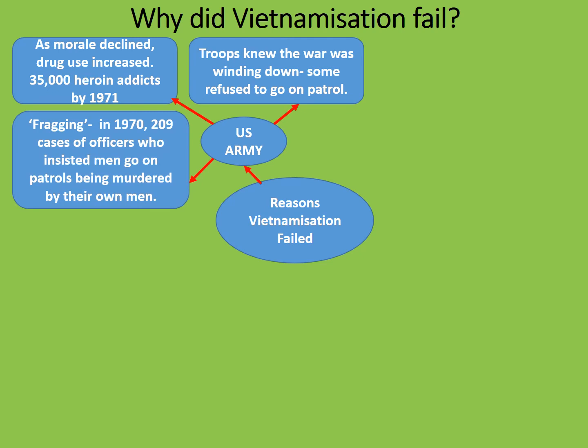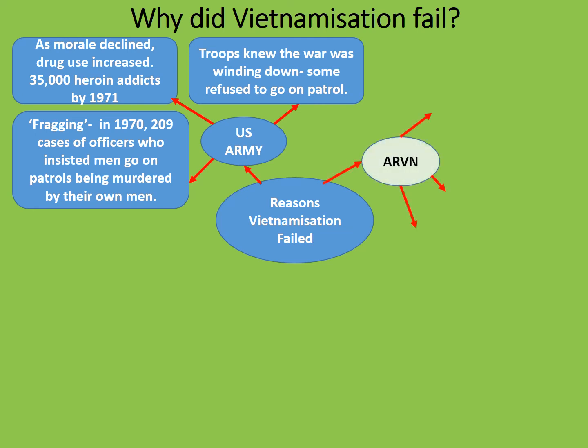Lastly, and this is possibly the most shocking one, were the instances of fragging. In 1970, 209 cases of officers who insisted men go on patrols were murdered by their own men. The term fragging relates to the fragmentation grenades that soldiers carried with them. The usual way that this was done is that the officer was isolated and then a fragmentation grenade was chucked in there. The claim would be made that the grenade went off accidentally and therefore the officer had been accidentally killed. Of course, in these 209 cases, it was pretty obvious that this wasn't the case. Really, what fragging shows is how low American morale had dropped by the end of the Vietnam War.